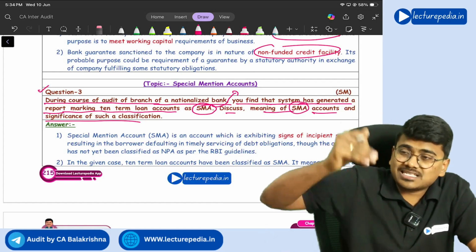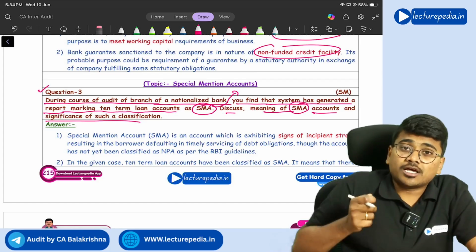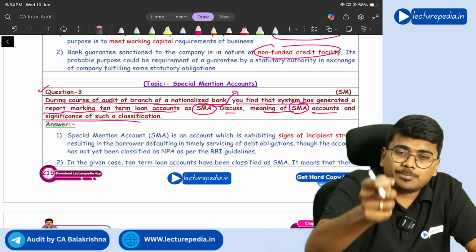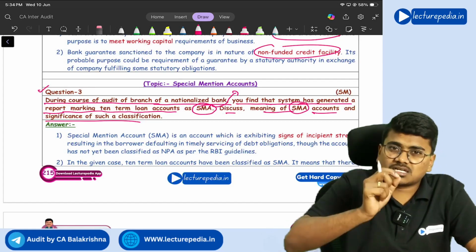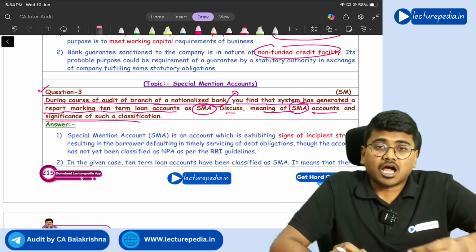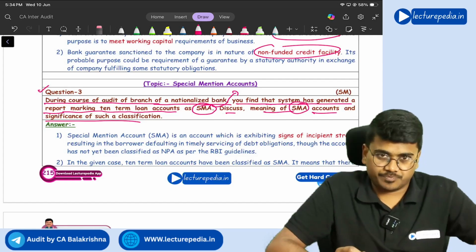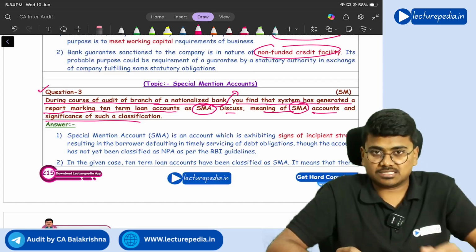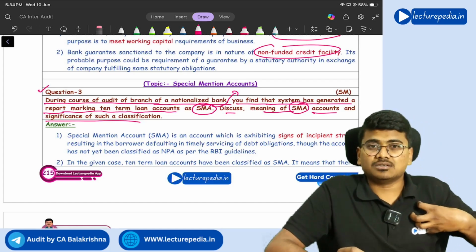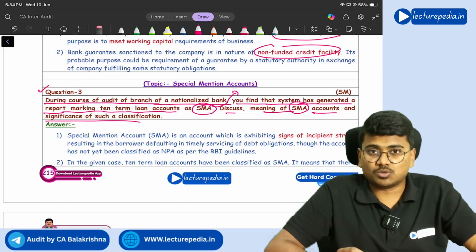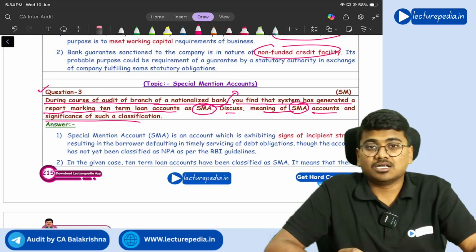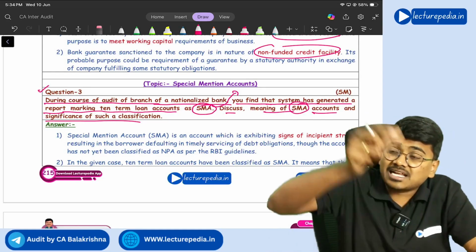Now before the account becomes NPA, in order to make bank staff follow up with that particular debtor, this category of special mention account has been brought in, wherein if the borrower is not paying the money for 1 to 30 days, then it will be classified as SMA 0, and bank employees can focus on that account and follow up with the borrower and collect the money, so that they can avoid the probability of that SMA turning into NPA.